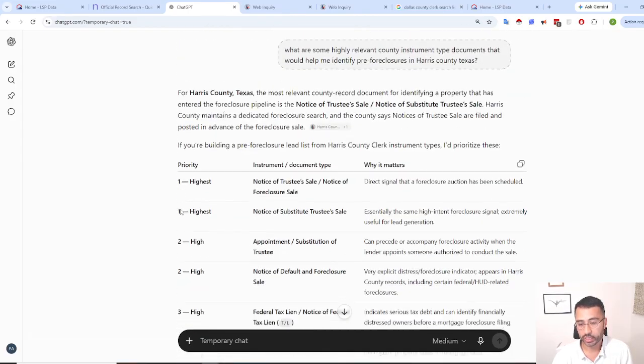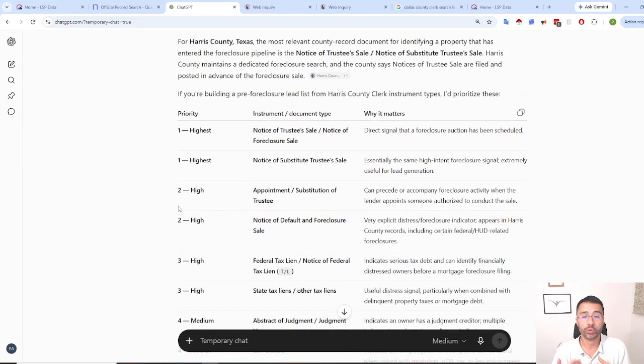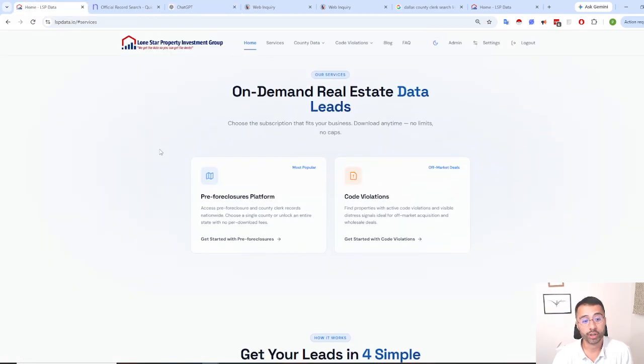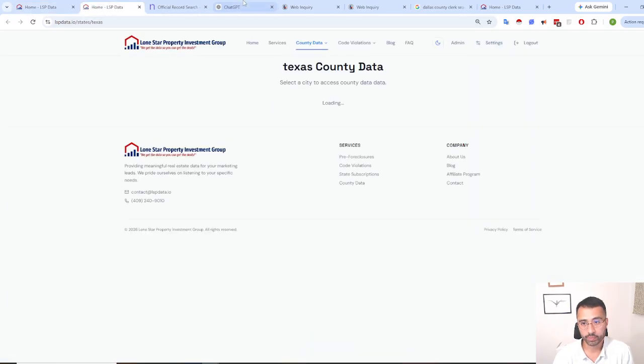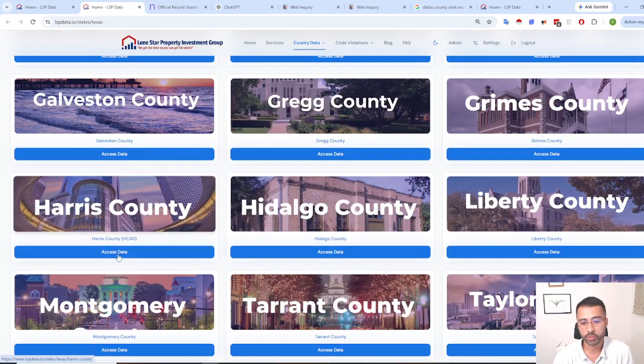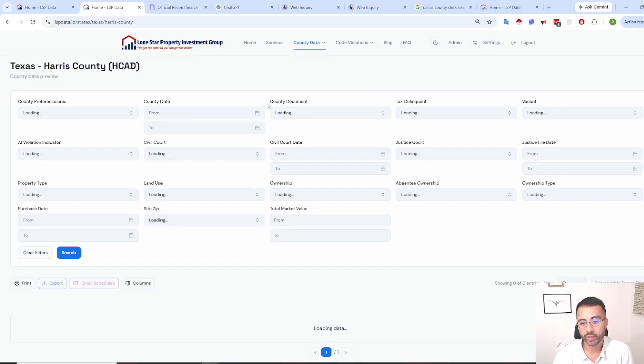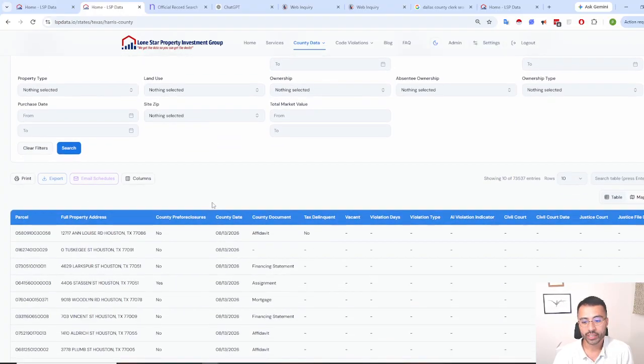I wanted to give you this as an example of document and instrument types to look for, because that makes it a little easier for you to get the context you're interested in and jump into our platform. So using those same document types, we can jump into Harris County, and here we're making it super easy for you.